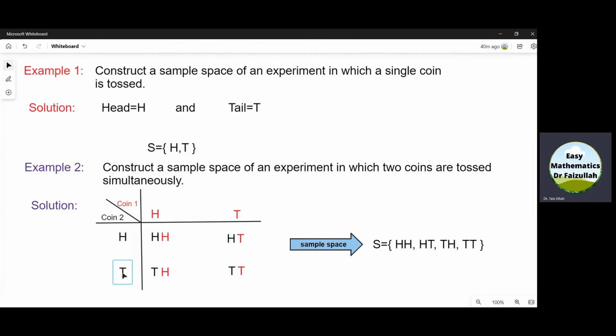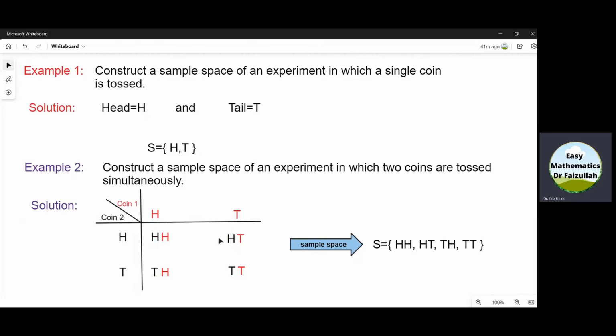Then this tail with red head and then with red tail to get TH and TT. So these are all possible 4 outcomes when two coins are tossed simultaneously.